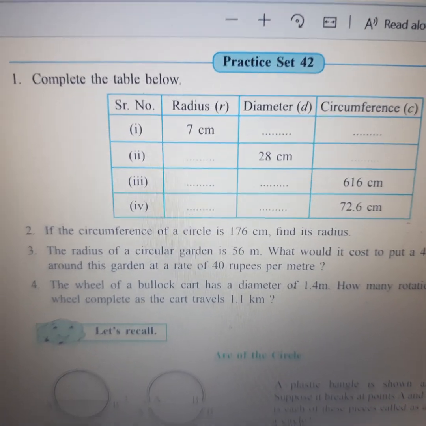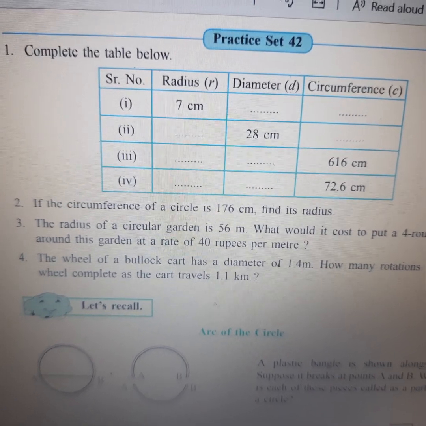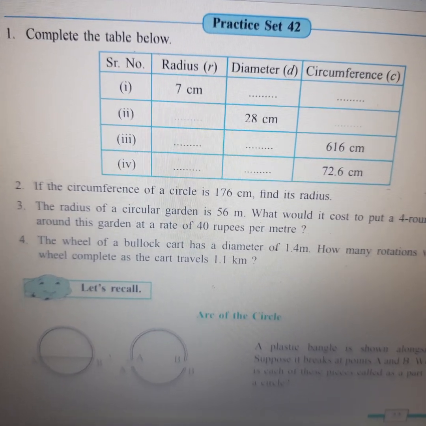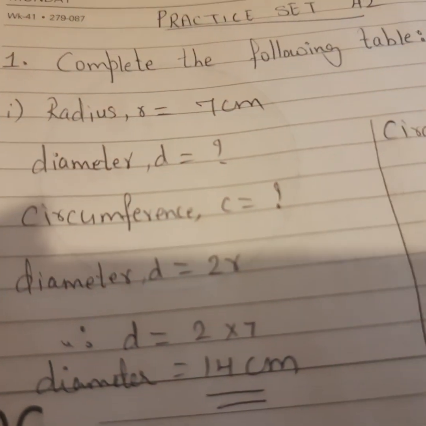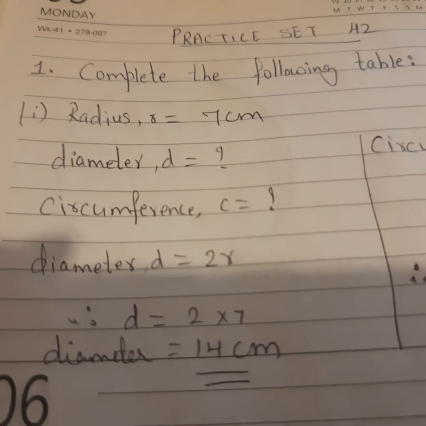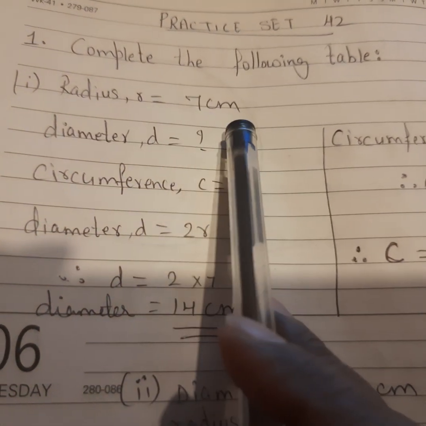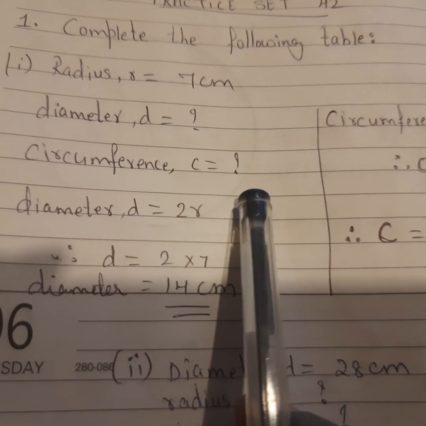Practice set 42. Complete the table below, but we will be solving it. The first sum you can see, radius is given 7 centimeter. Diameter we have to find out. Circumference we have to find out. The first sum I have already solved so that you understand in a better way. So radius 7 centimeter, diameter and circumference we have to find out.